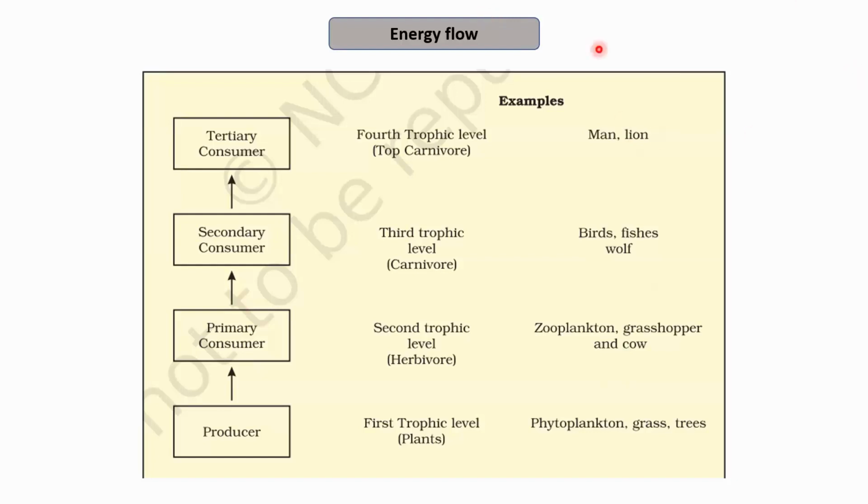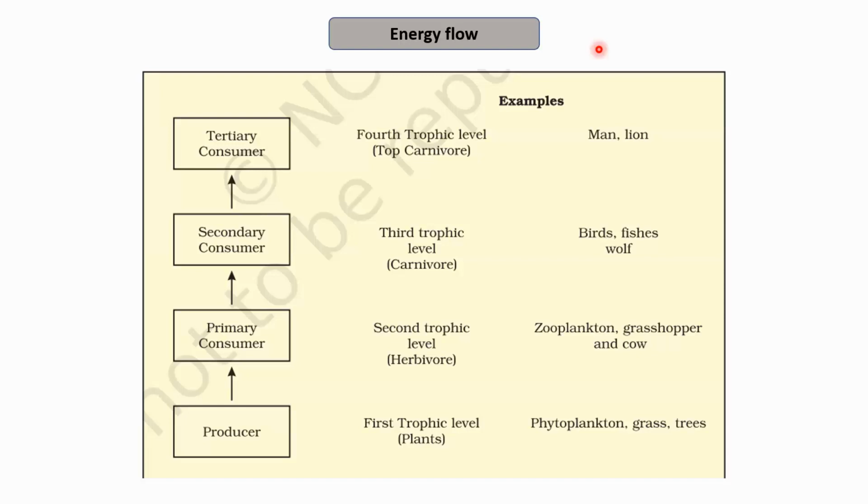As I mentioned, the flow of energy is always unidirectional. Therefore, the flow of energy will always take place from the producers to the primary consumers, to the secondary consumers, and then to the tertiary consumers. Also, in the next class, we will learn that during this flow of energy, the energy transferred from one trophic level to the next is not constant.